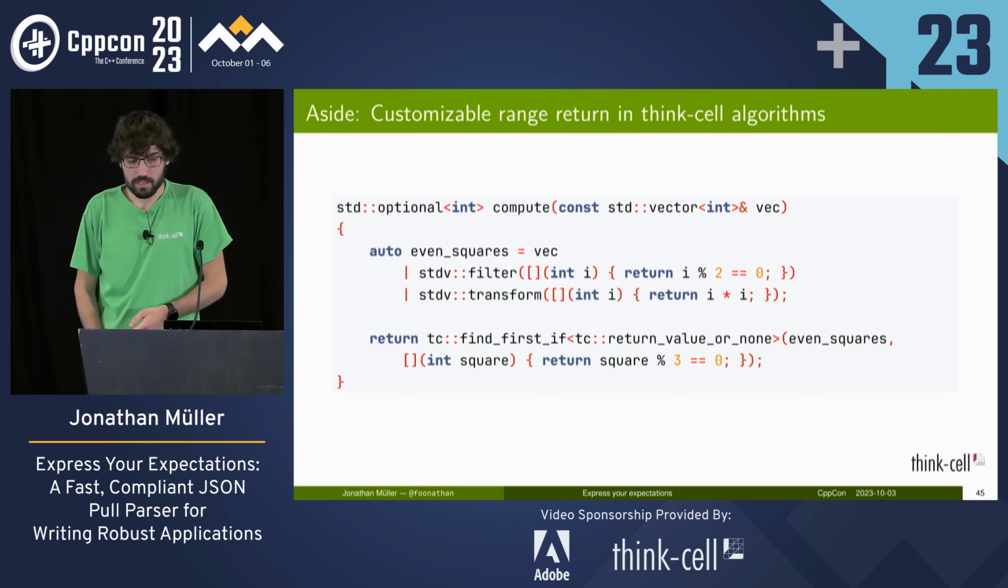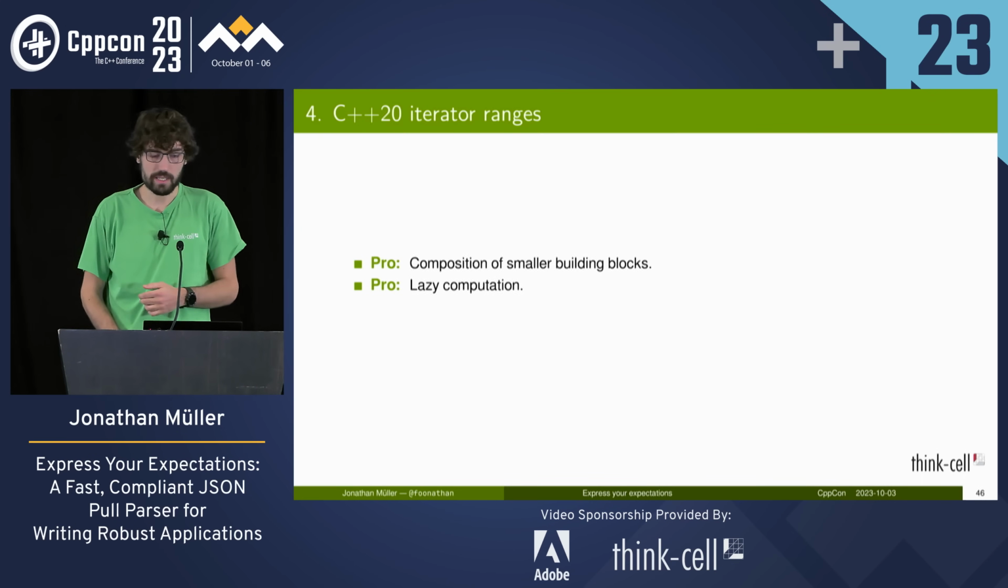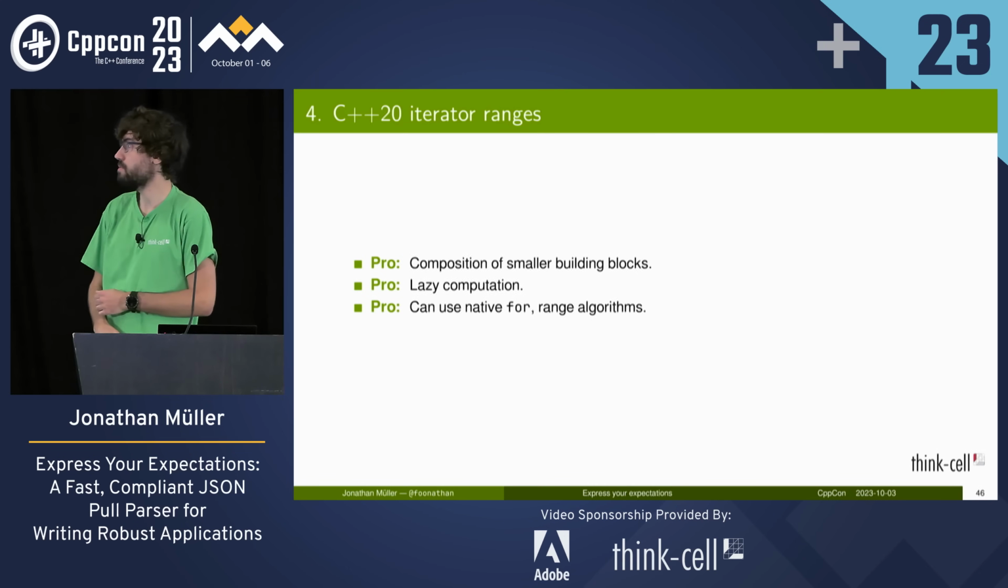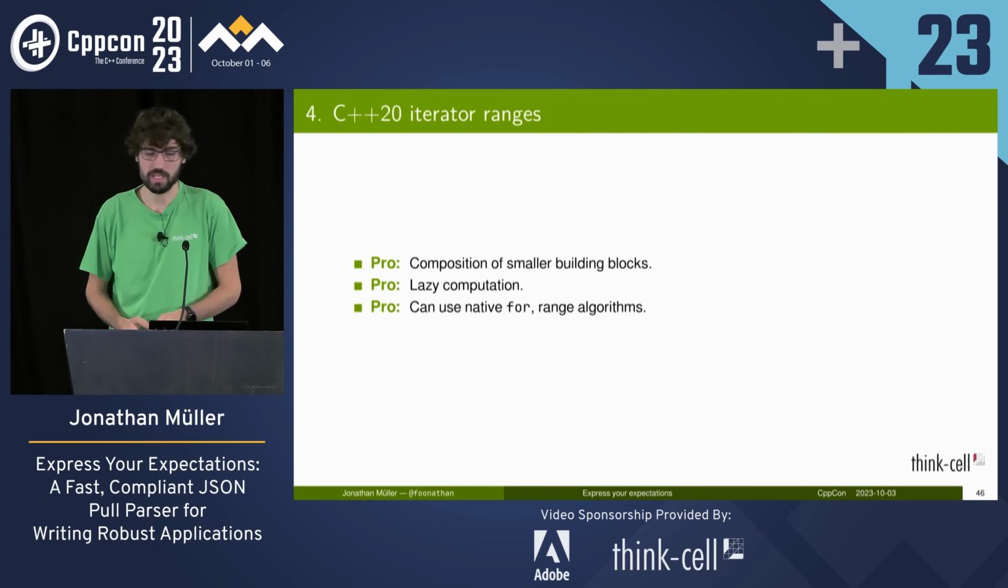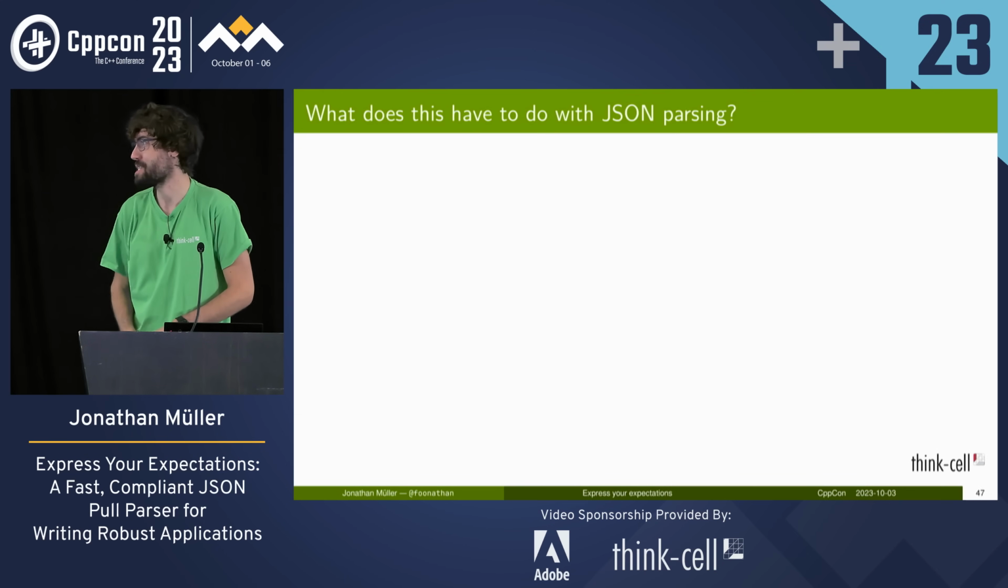But with this approach, using iterator ranges, we still have the composition of the smaller building blocks. We're still lazy. We can use the native for loop. We can use the range algorithms. They're quite convenient to use. So what does this have to do with JSON parsing?